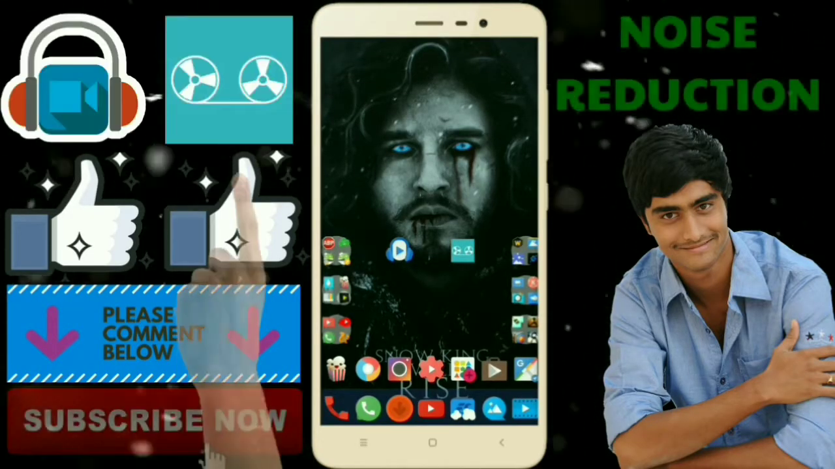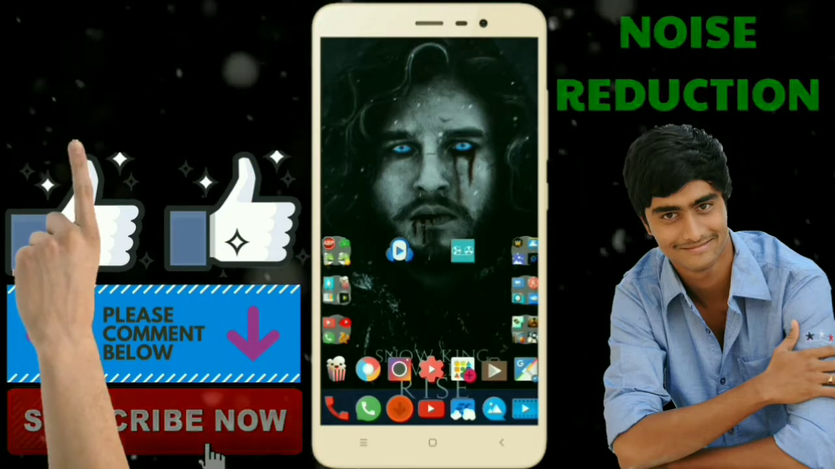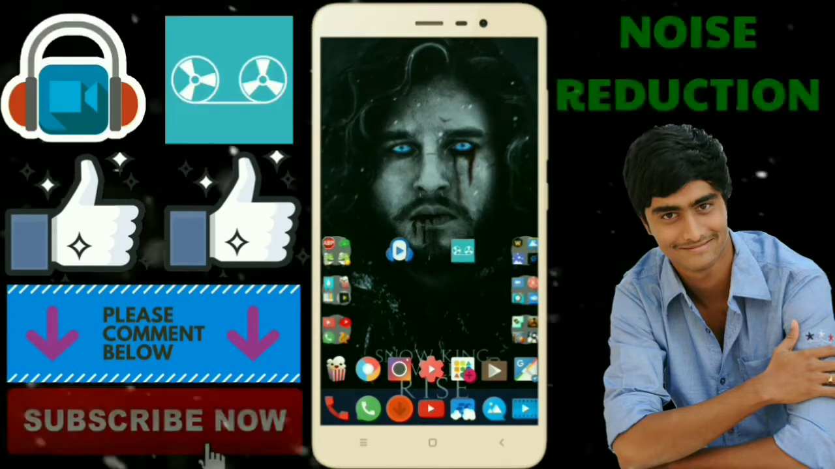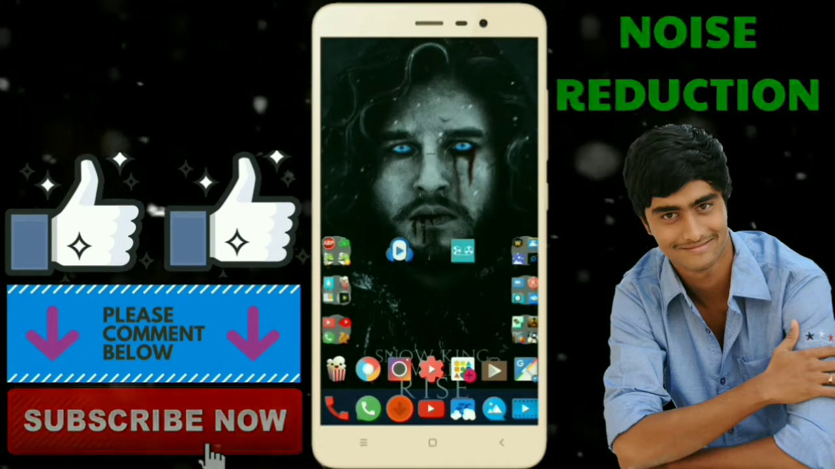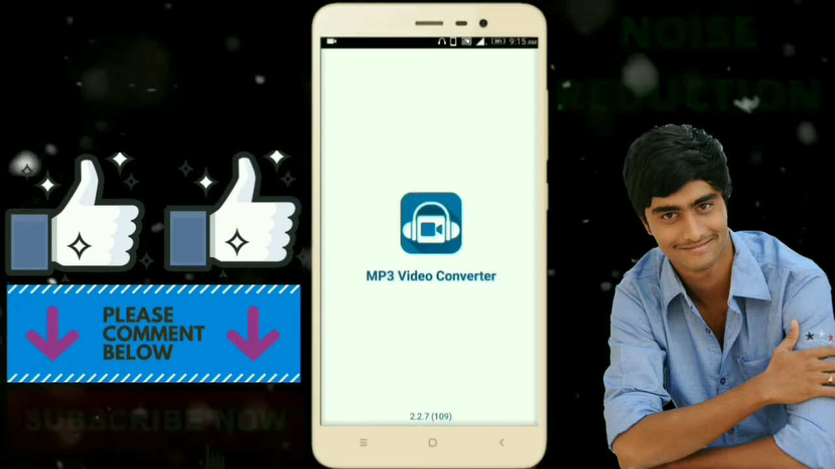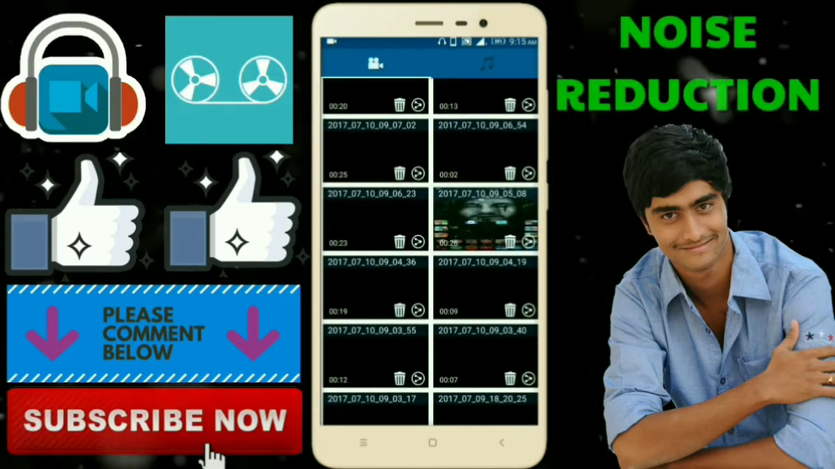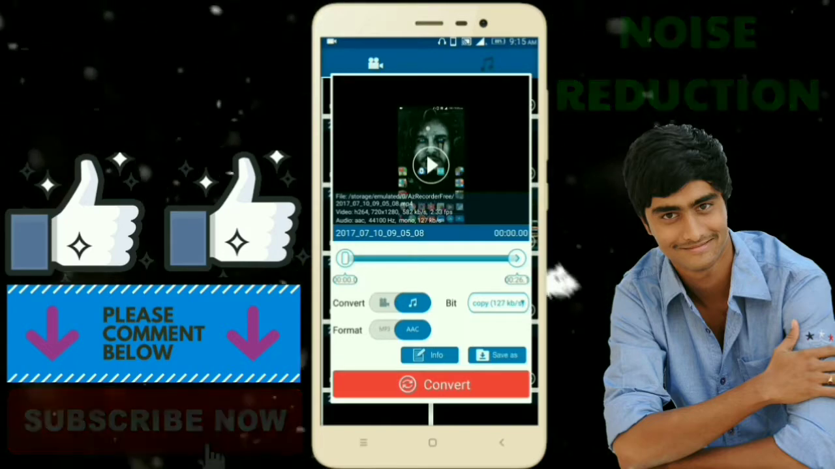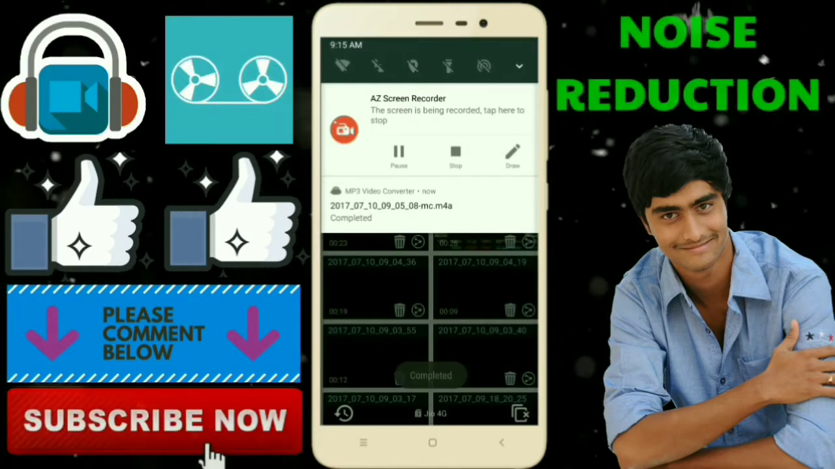First of all, you need Lexus Audio Editor to edit the audio files. Next up, you need MP3 Video Converter to convert the video files into audio files. These apps are free on the Play Store. I'll leave the links in the description. Open MP3 Video Converter. Select the video file which you want to convert into audio. Simply click on Convert. Your audio file is ready now.